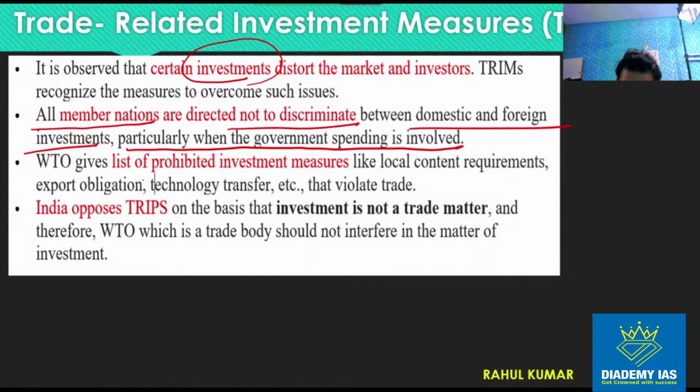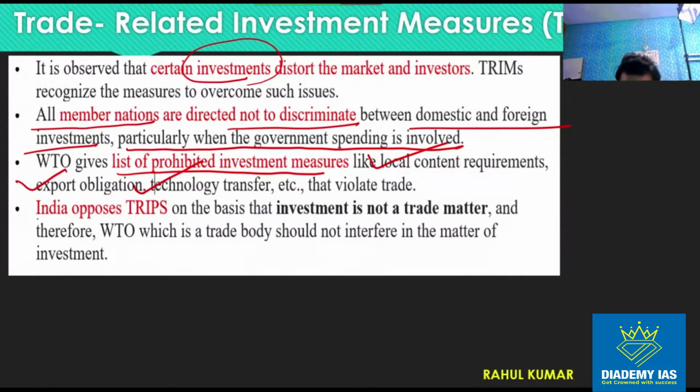And WTO has given a list of prohibited investment measures, for example, local content requirement, export obligation, technology transfer. So for example, India cannot say that if you have to establish a mobile manufacturing unit in India, you have to utilize the raw material from India only. Or it cannot say that if you are establishing some industry in India, you have to export at least 80% of your goods, or you have to utilize the technology of a particular country or particular company. That kind of restrictions cannot be put in case of investment, right?